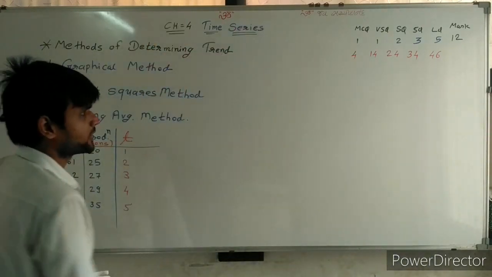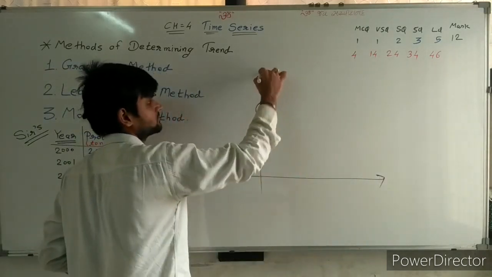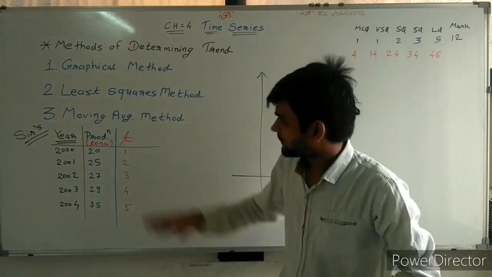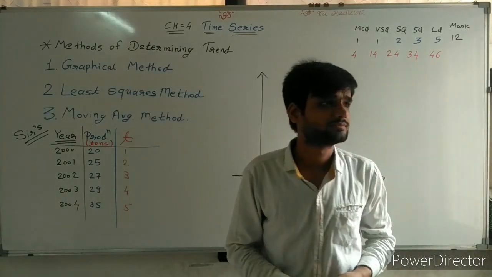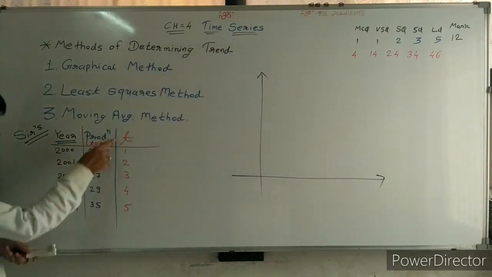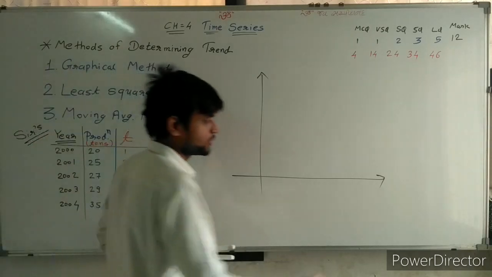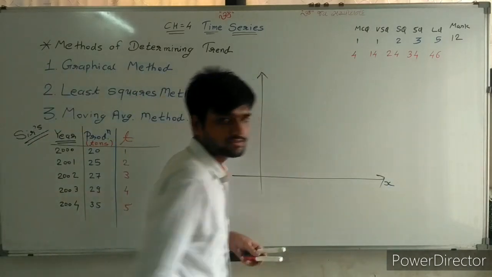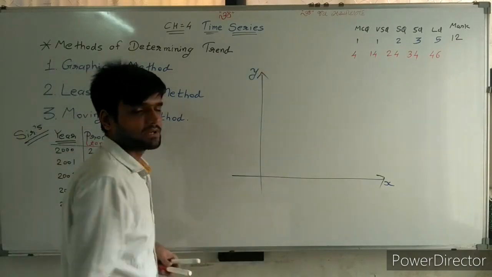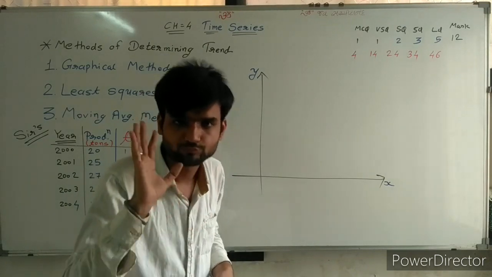See and try to understand. Graphical method is the easiest method. Now, sir, time is the independent variable. Independent variable is always written on the x-axis. On the y-axis, the dependent variable is written. That all of you know.